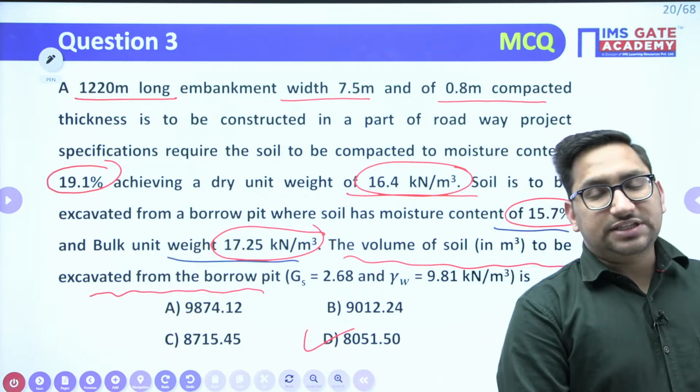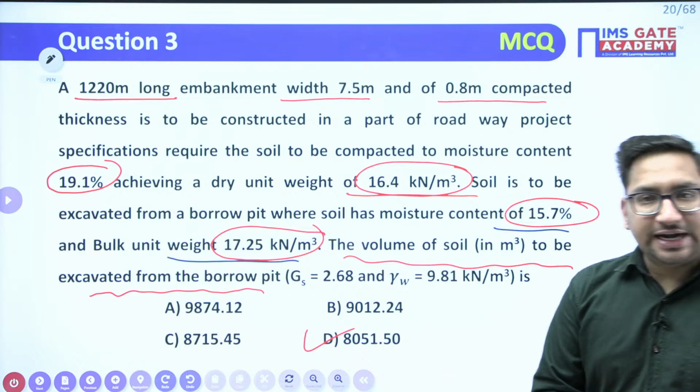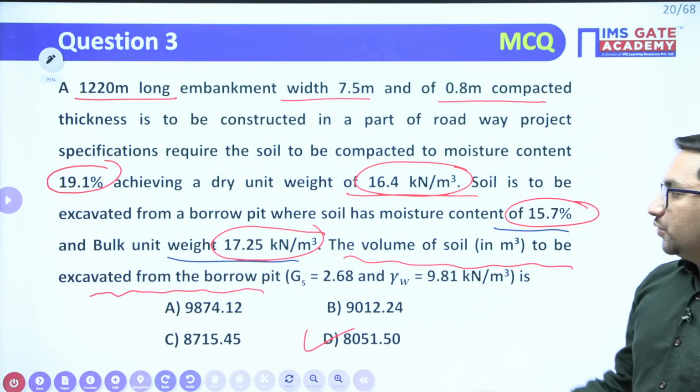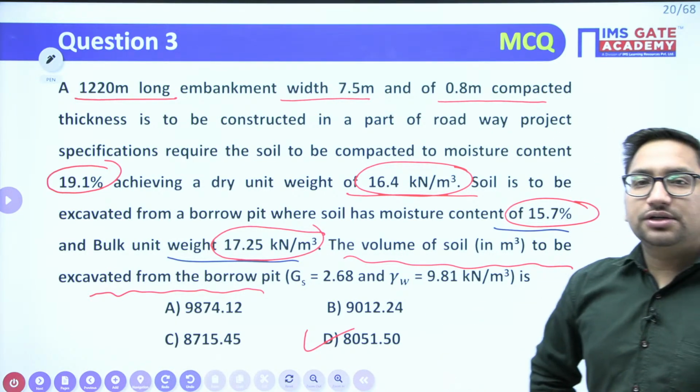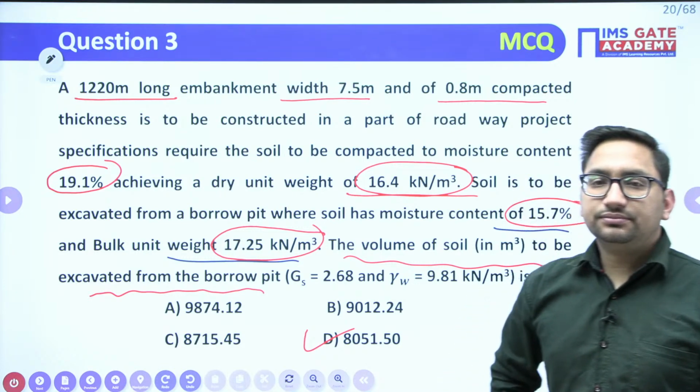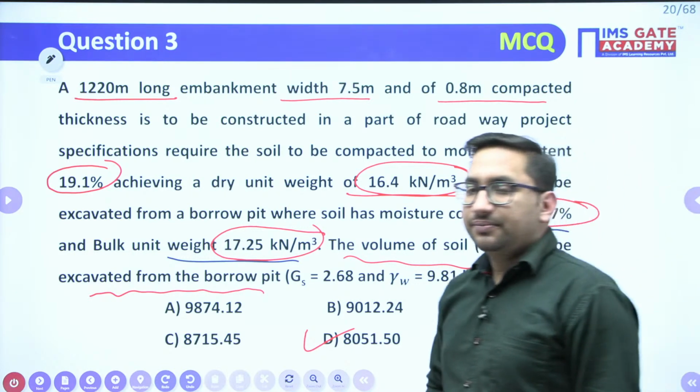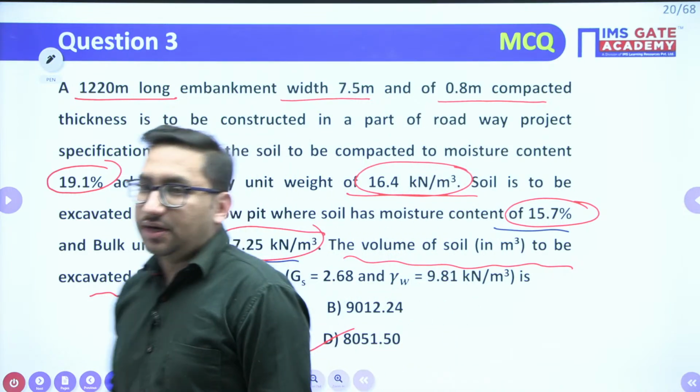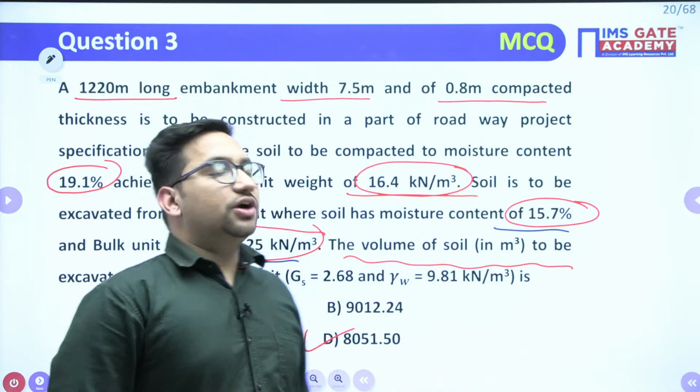Just let me know if there is any doubt to this question. This type of concept is generally asked in your GATE exam. It should be known to you. Is this clear? I'll just explain for the Hindi audience also.